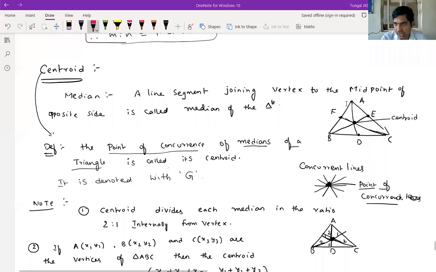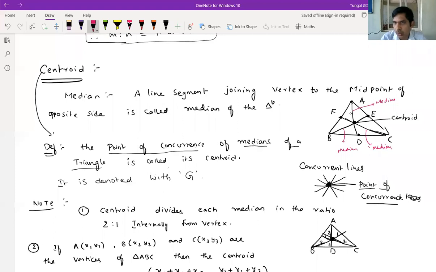If you observe the figure, from a vertex to the midpoint of the opposite side, we join one line segment. That line segment is nothing but a median. So this is a median. Like that, this is also a median, and this is also a median.